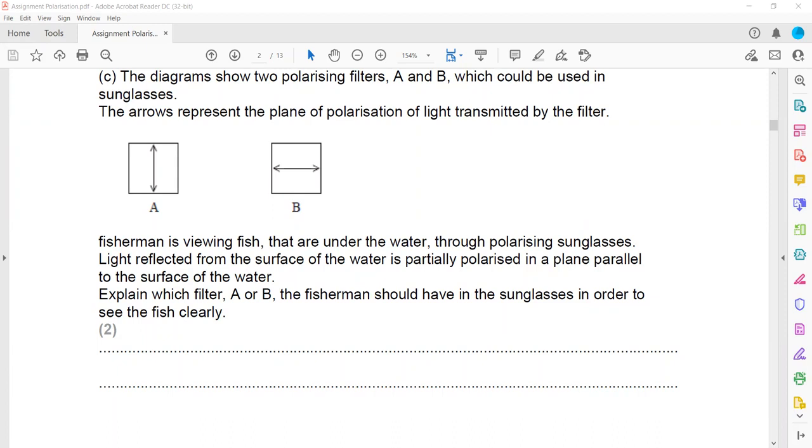So if we draw this, for example, this is the surface of the water.